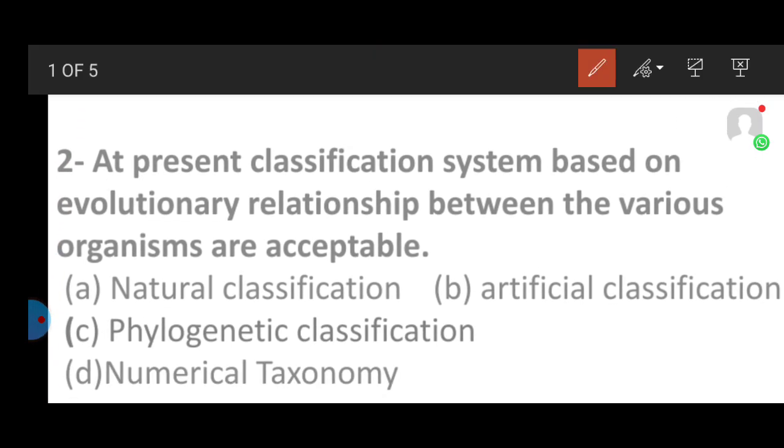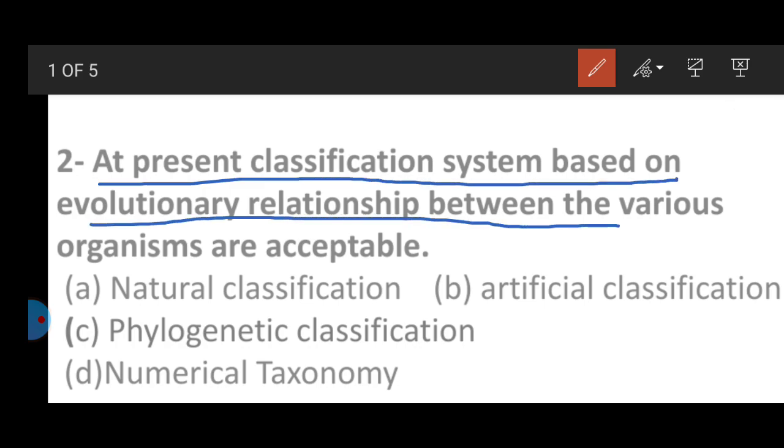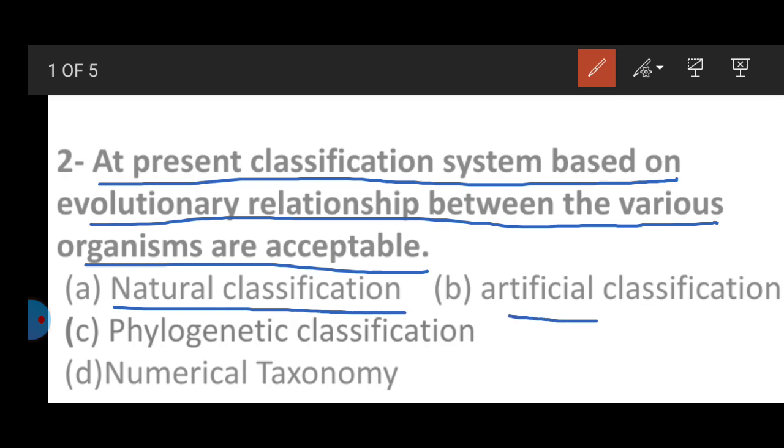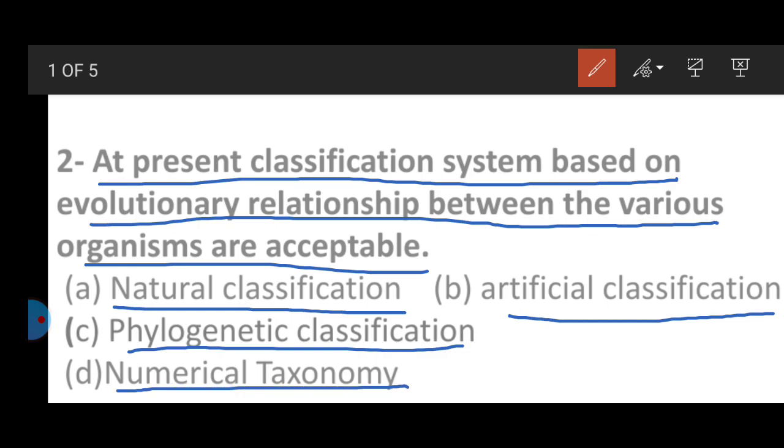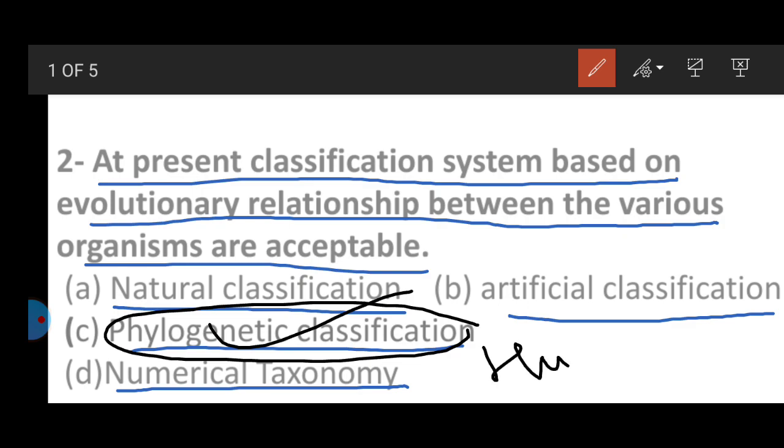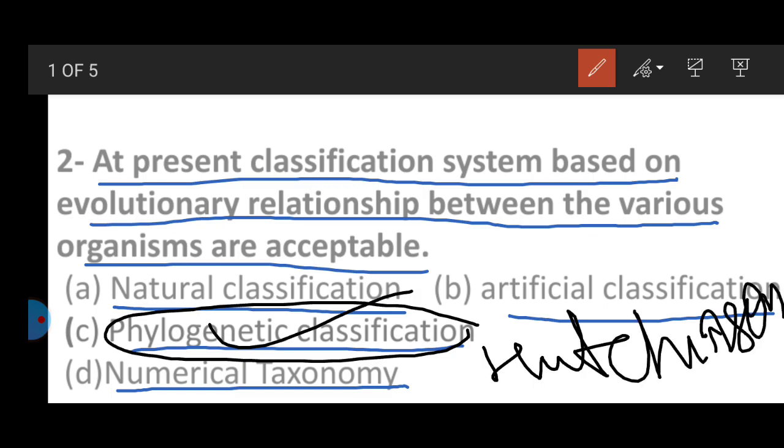Second question. At present, the classification system based on the evolutionary relationship between the various organisms is acceptable. Option A, natural classification; B, artificial classification; C, phylogenetic classification; and the third, numerical taxonomy. The answer is phylogenetic classification, which is based on evolutionary relationship, and this was proposed by the scientist Hutchinson.